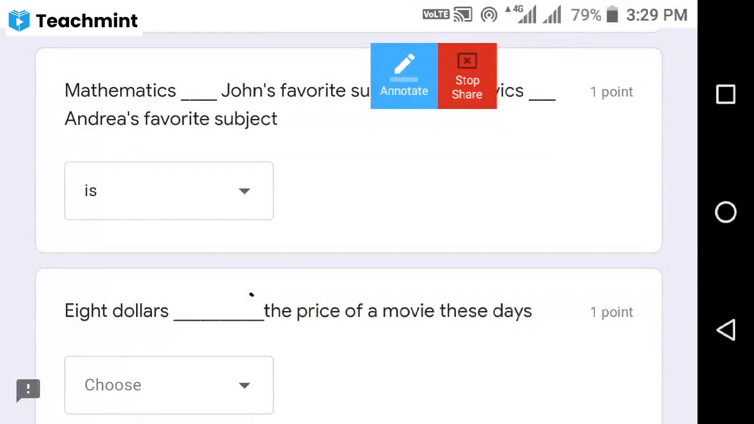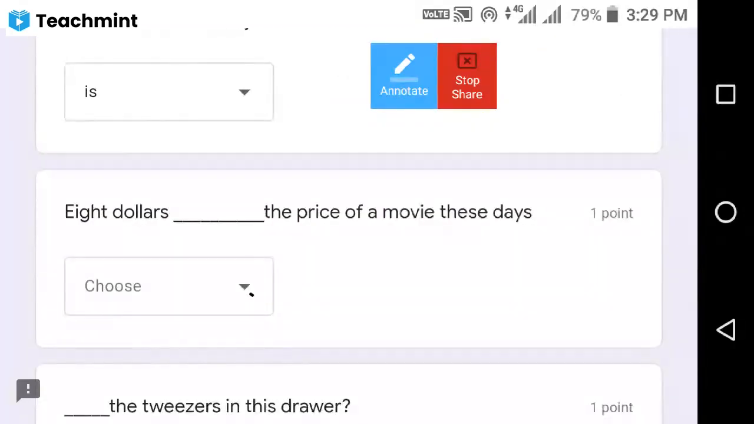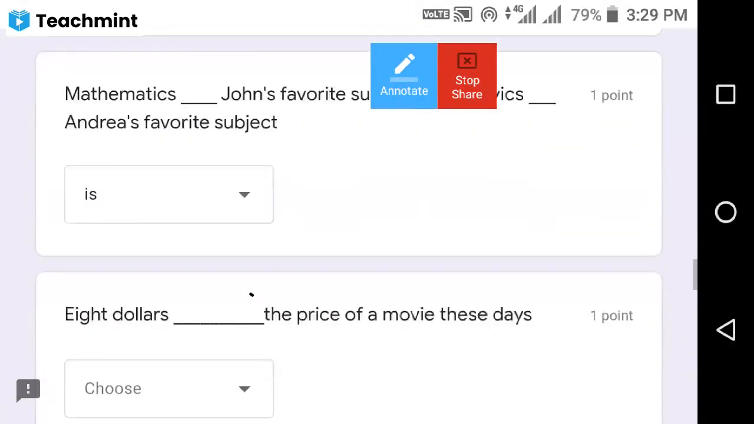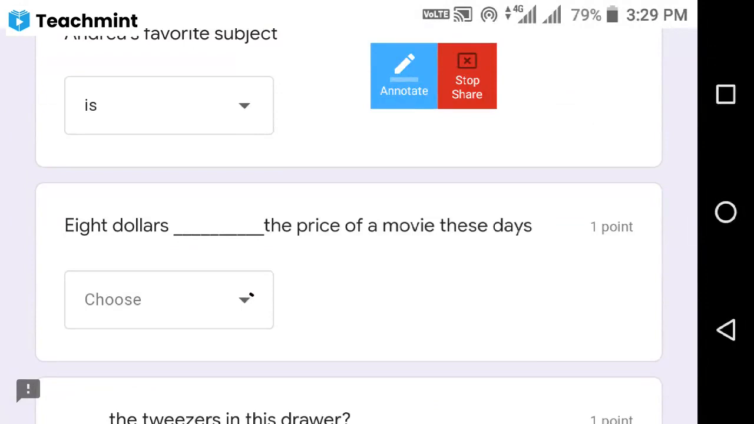Next, $8. Here we are collectively calling $8 the price of a movie. $8 dash the price of a movie these days.